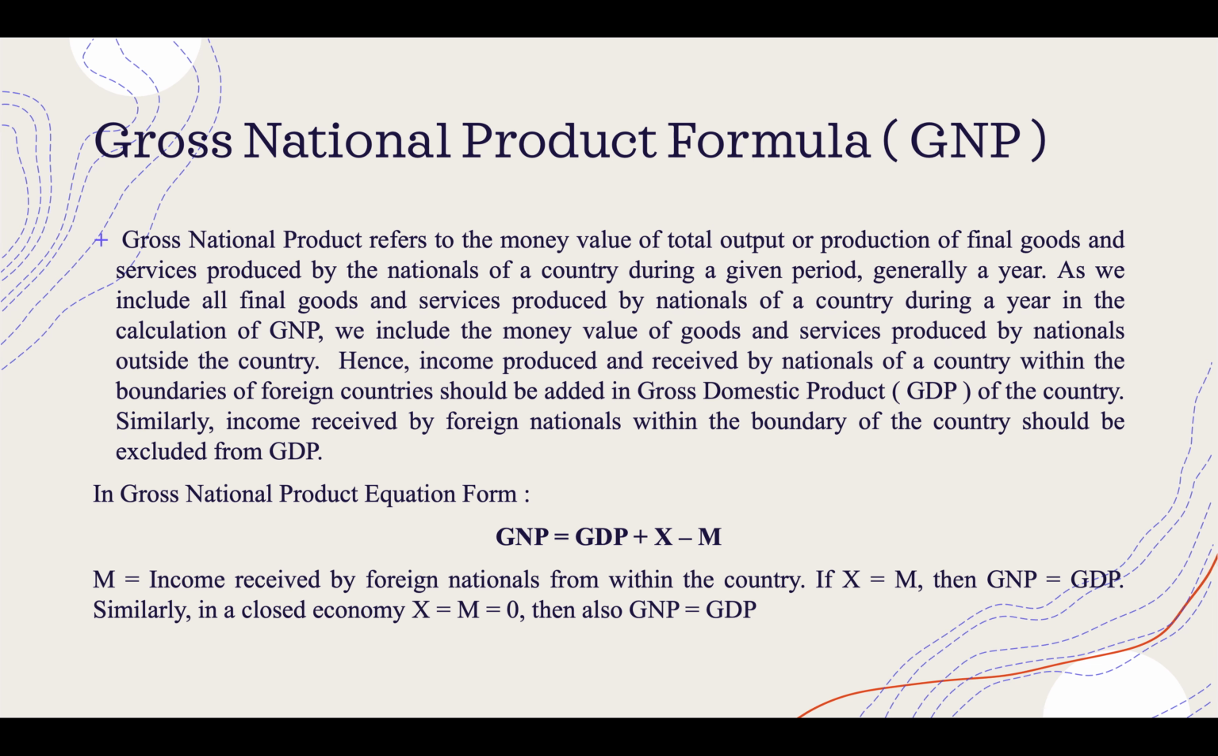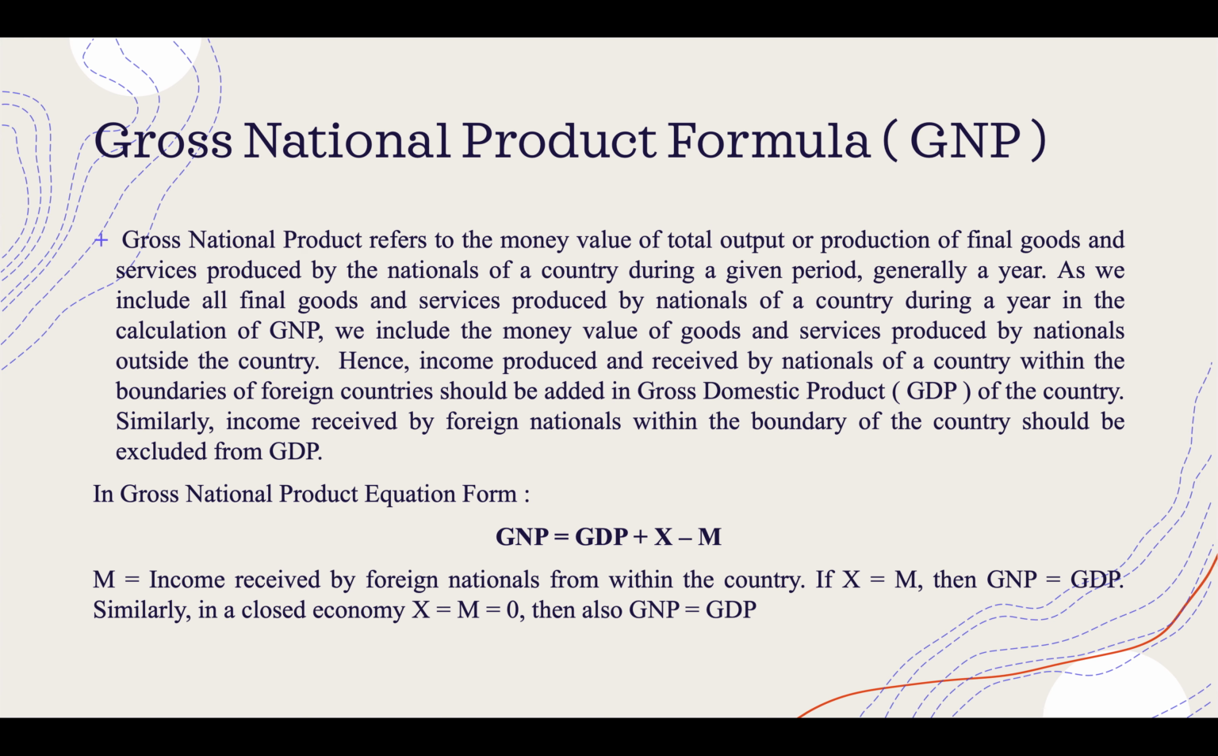The second concept is the gross national product. The gross national product refers to the money value of total output or production of final goods and services produced by the nationals of a country during a given period, generally a year. Hence, income produced and received by nationals of a country within the boundaries of foreign countries should be added to gross domestic product of the country. Similarly, income received by foreign nationals within the boundary of the country should be excluded from GDP.